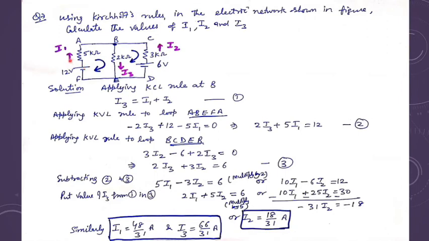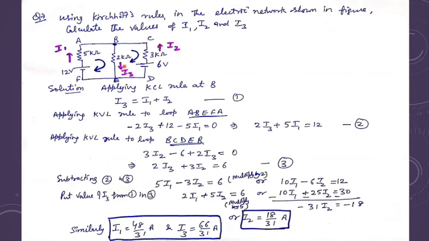I have marked I1, I2 and I3 here, and I have marked the junctions also, that is A, B, C, D, E and F. These are the junctions where two or more conductors are meeting. Now, because I want to find three currents, three equations have to be there. It is totally your choice.